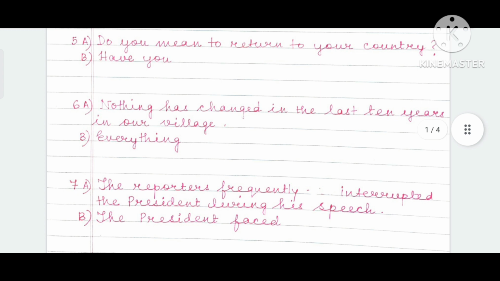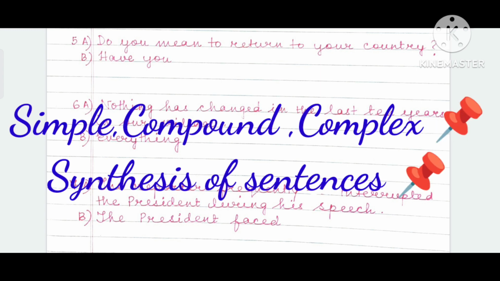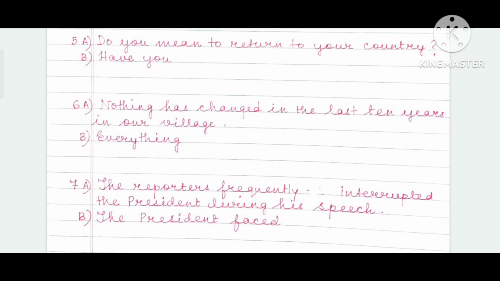And also try to revise simple, compound and complex sentences. Synthesis of sentences is another area which you must focus on.